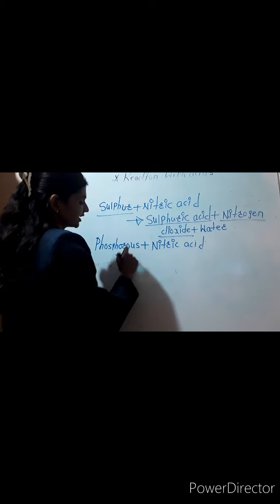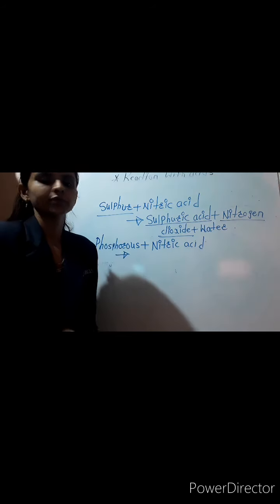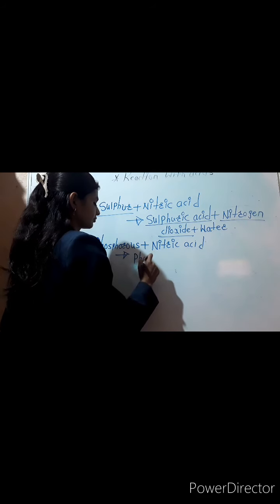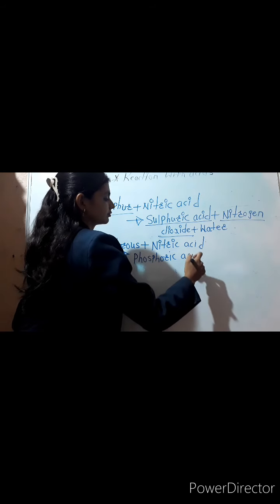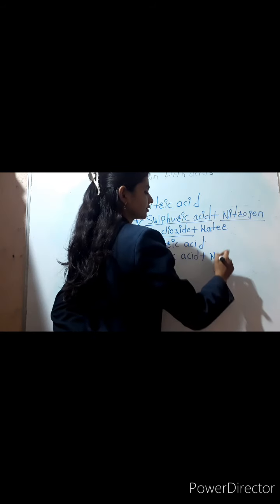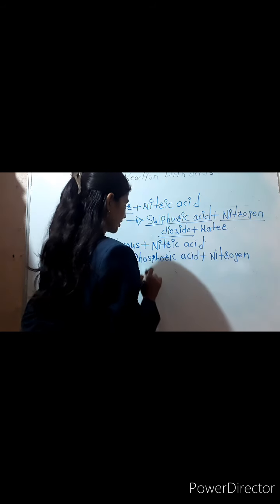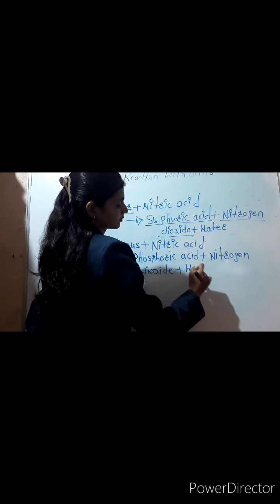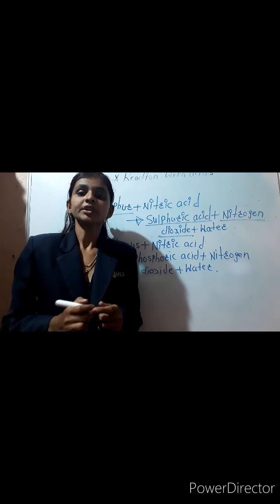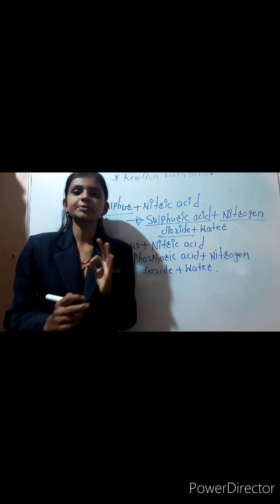When phosphorus reacts with the acid, we will get phosphoric acid plus nitrogen dioxide plus water. So this is the reaction of non-metal with the acid. I hope students your concept is clear now.